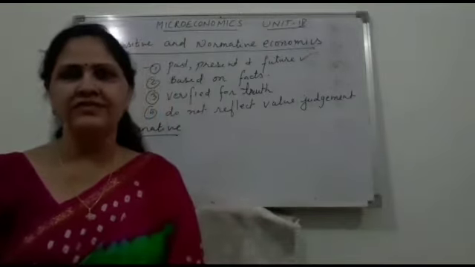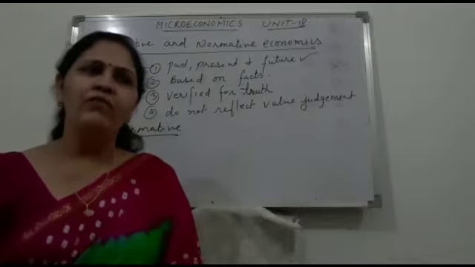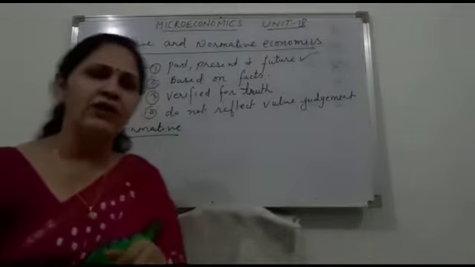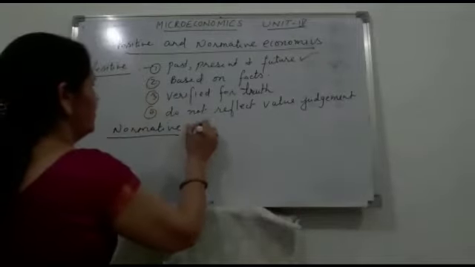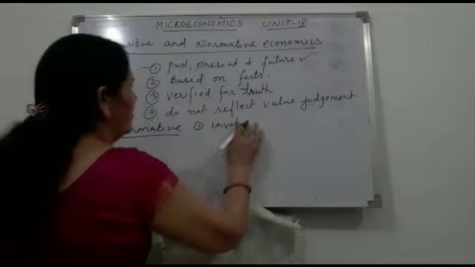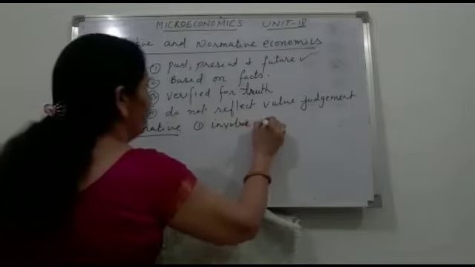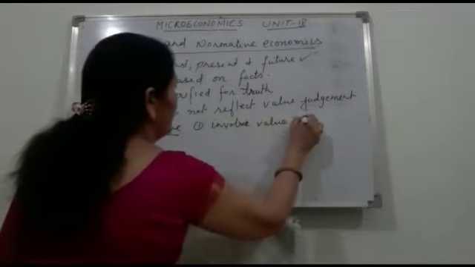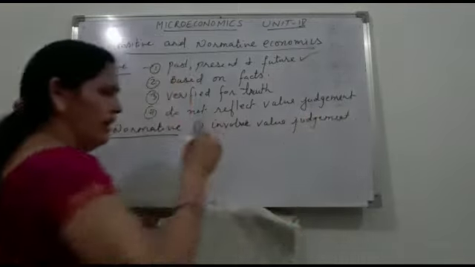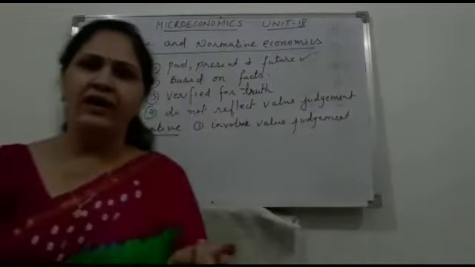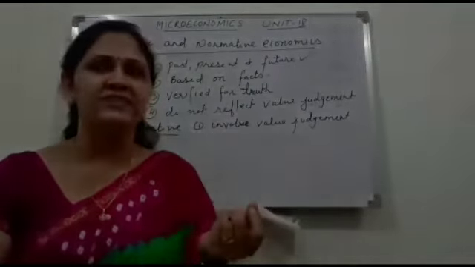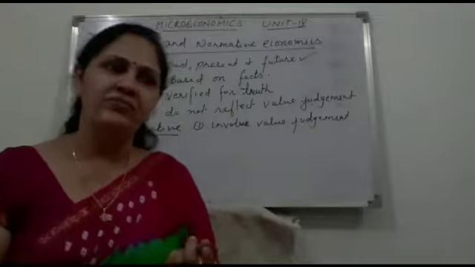If we go for its features, the first feature is these statements involve value judgment. That means any judgment given by anyone is accepted; these facts can be accepted on the basis of judgment.